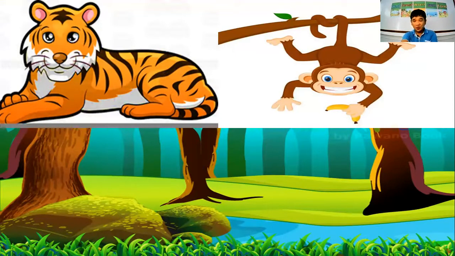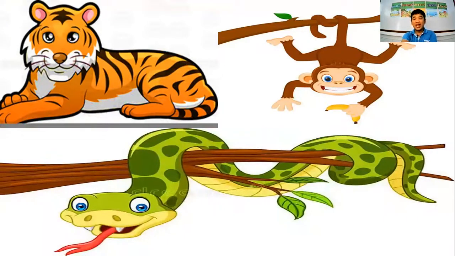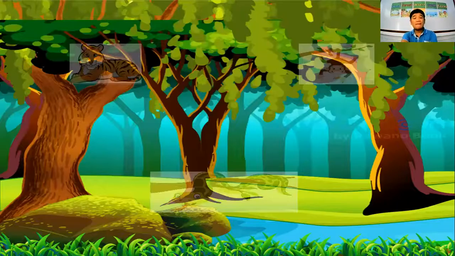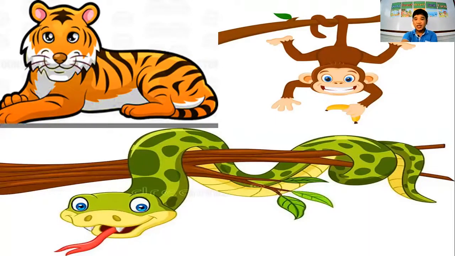And of course, we have here the snake. Snakes like to live in the forest because of the temperature inside the forest. So these are examples of the animals who can live in the forest, such as the tiger, the monkey, and the snake.